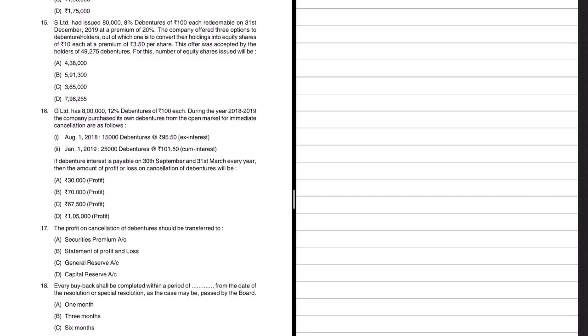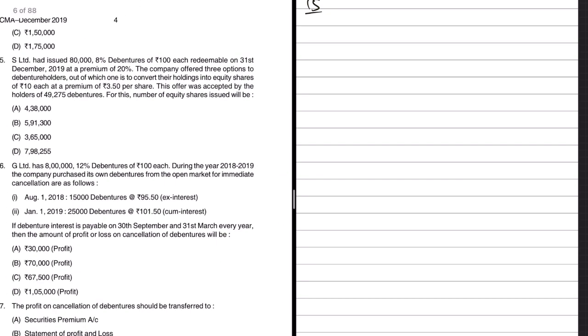Now let us move on to the next problem. That is problem number 15. Yes Limited had issued 80,000 8% debentures of rupees 100 each, redeemable on 31st December 2019 at a premium of 20%, they say. Okay, 80,000 debentures at the rate of 100. Now the important part is in the next sentence. The company offered 3 options to the debenture holders, out of which one is to convert their holdings into equity shares. That means you right now have debentures, but they will be converted into equity. So that is one of the options given to the debenture holders.